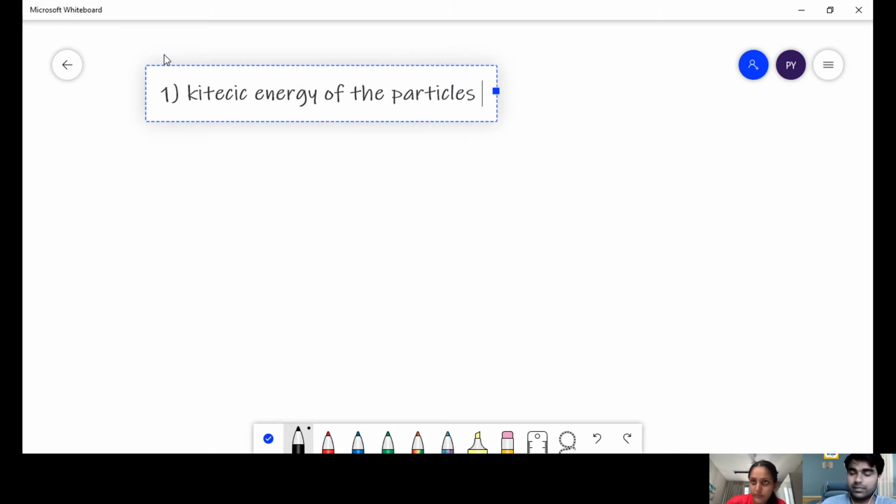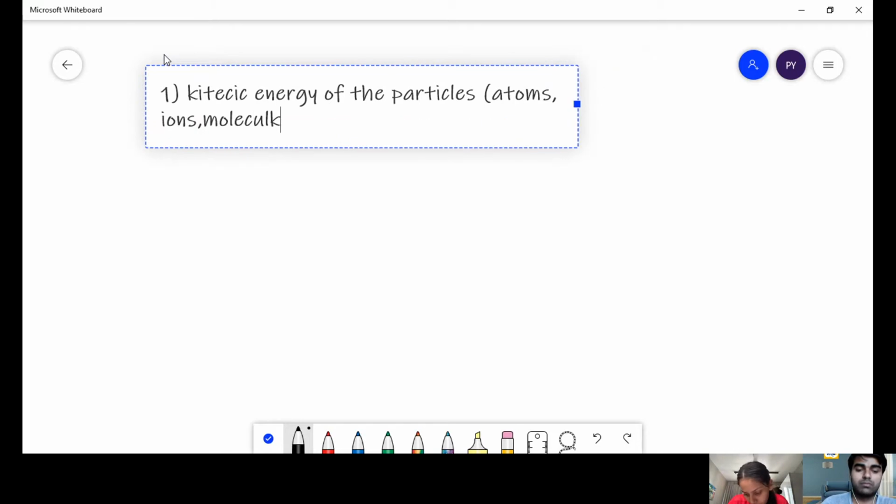Particles can be atoms, ions, or molecules. I'm sorry if my spelling goes wrong somewhere, so need not panic.